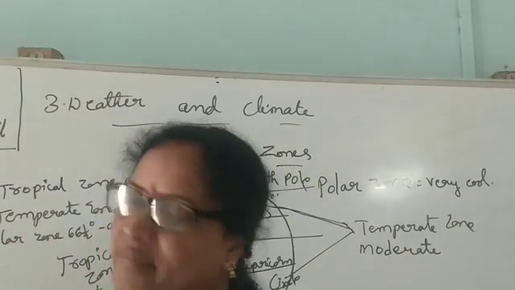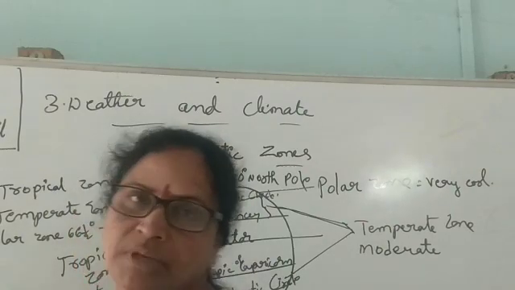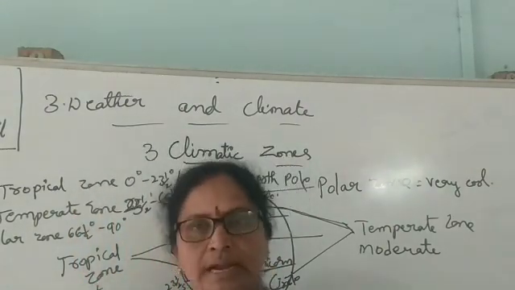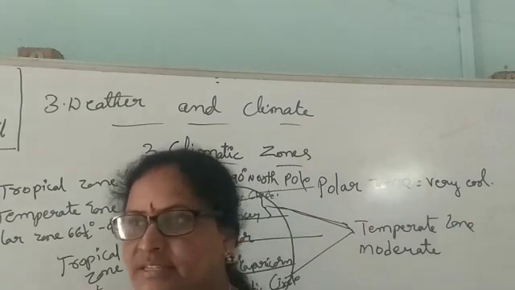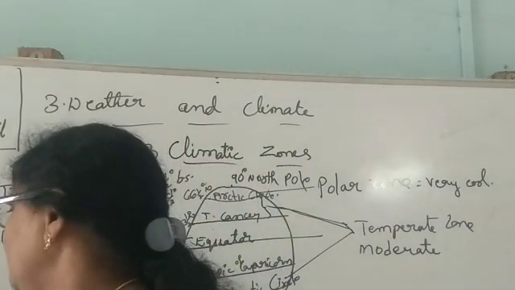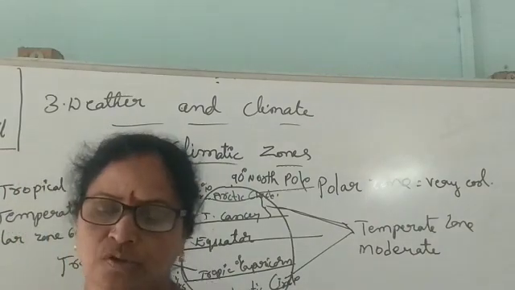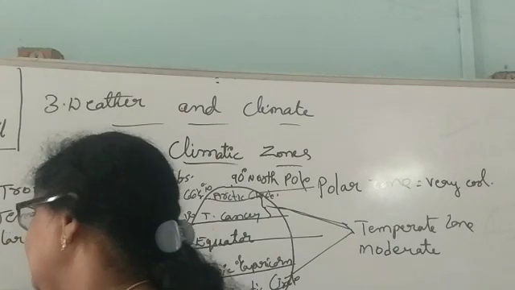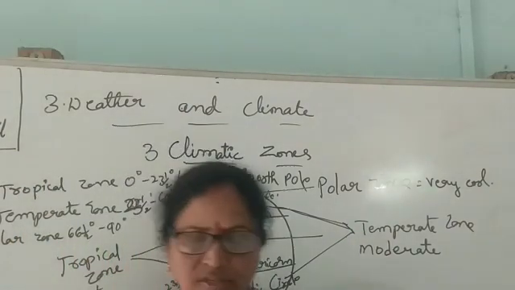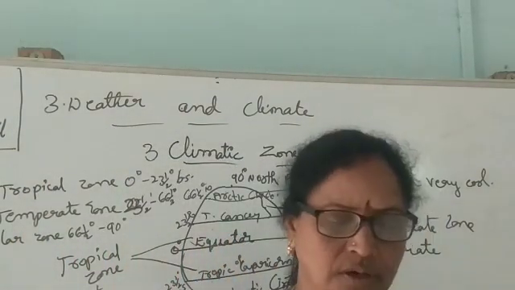Weather does not remain the same. It can change from place to place and from time to time. Dash is the main source of heat and light. The sun is the main source of the heat and light of the earth.